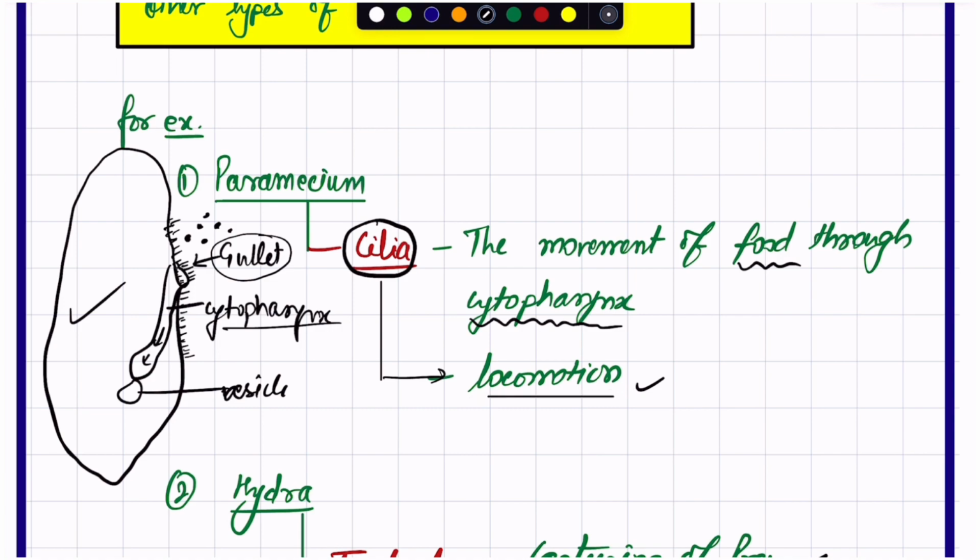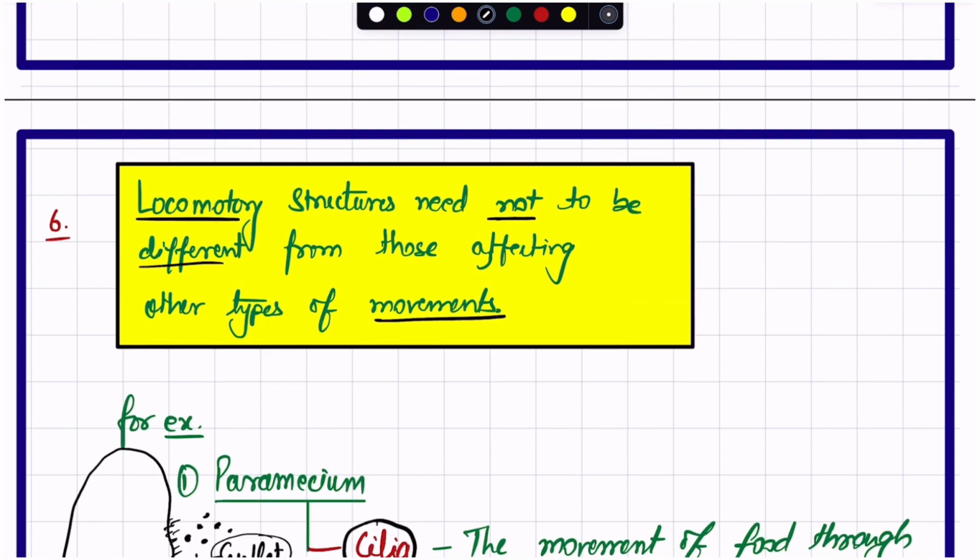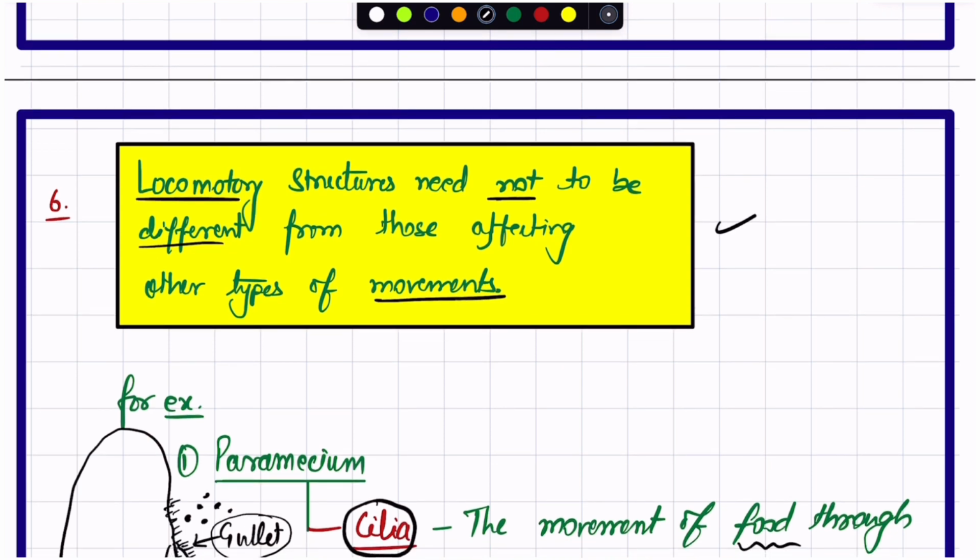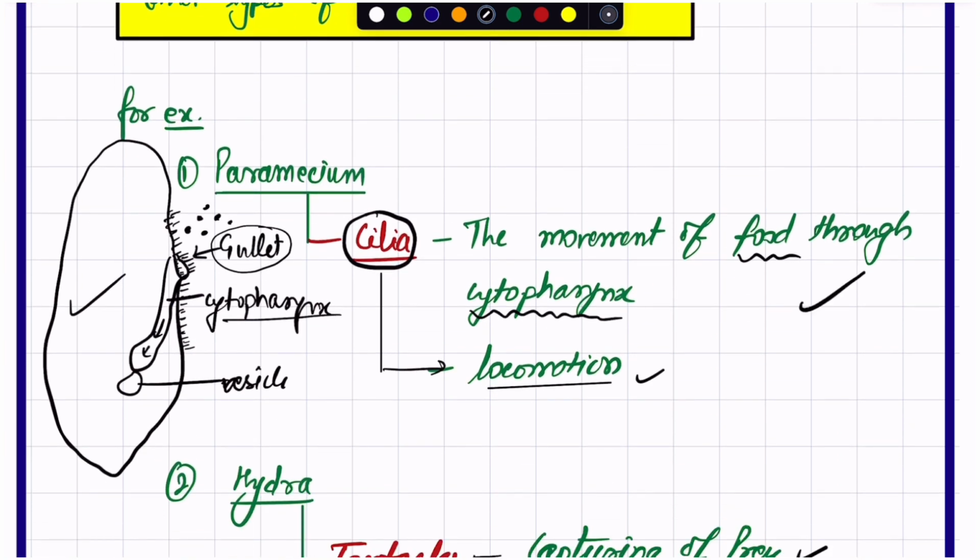Here we are explaining the statement that locomotor structures need not be different from those affecting other types of movement, such as movement of food through the cytopharynx. The same apparatus, cilia, helps in locomotion.